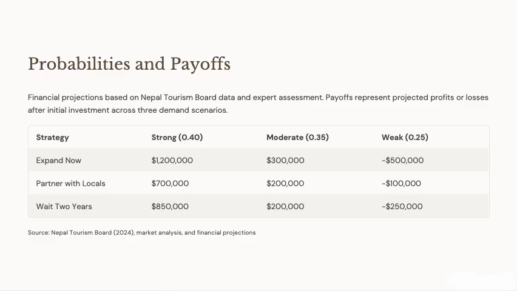This table summarizes the probabilities and projected payoffs. The data is based on recent reports from the Nepal Tourism Board and regional investment forecasts. For example, if we expand now, profits could reach up to $1.2 million under strong demand, but losses could be as high as $50,000 if tourism weakens. Probabilities were assigned as 40% for strong demand, 35% for moderate, and 25% for